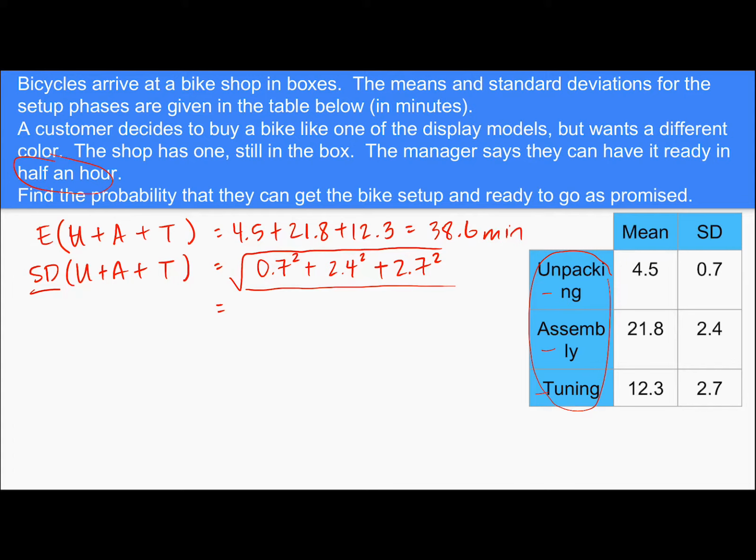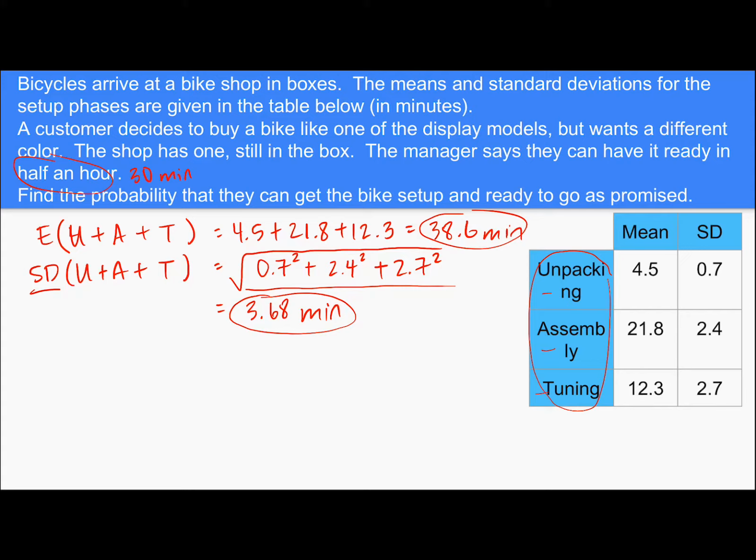Right? And that would give me a standard deviation of 3.68, we'll say, minutes. So on average, it's taking 38.6 minutes, but the standard deviation, the typical difference from the mean, is 3.68 minutes. We can see that our 30-minute promise is more than one standard deviation below the mean. So again, we're kind of already seeing that this was maybe a little bit too much of a promise.